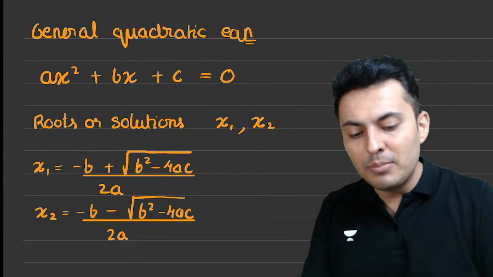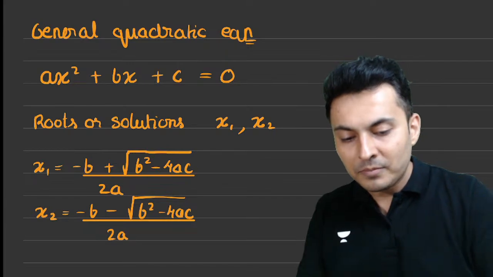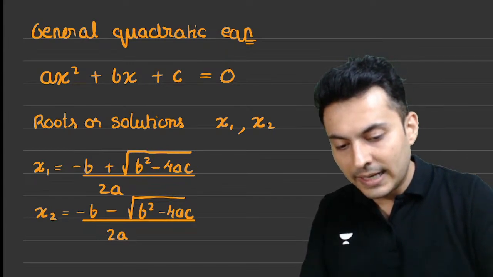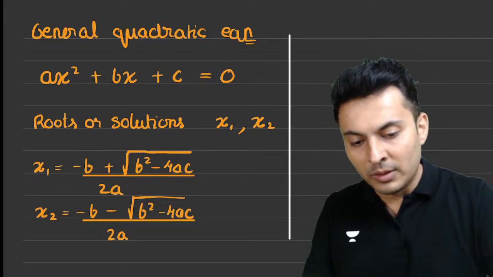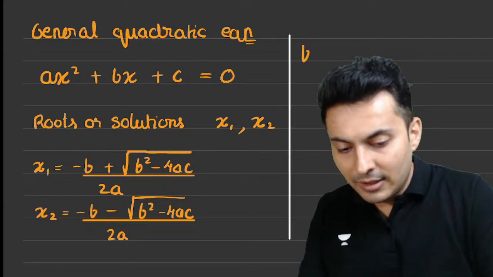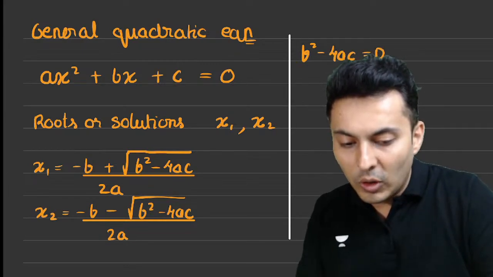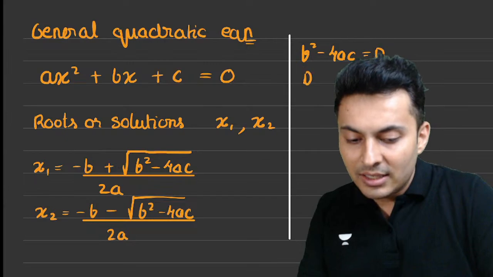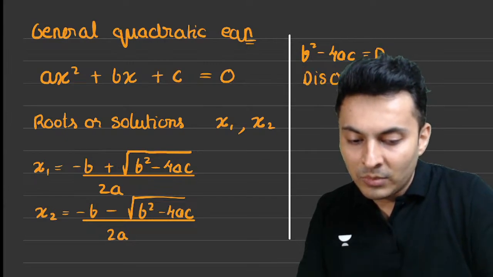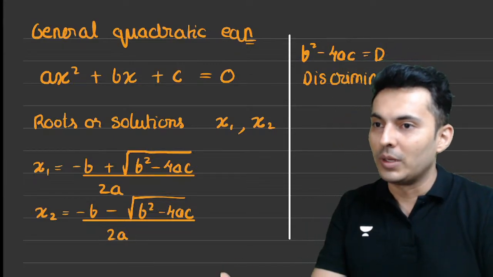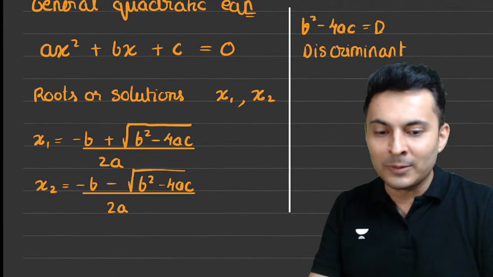Minus b plus or minus root of b square minus 4ac. What is that term b square minus 4ac called? This term, I'll just put it on the side over here, b square minus 4ac is often called the term D, which is nothing but the discriminant. What is it called? Discriminant. Very good. This is the standard quadratic formula.